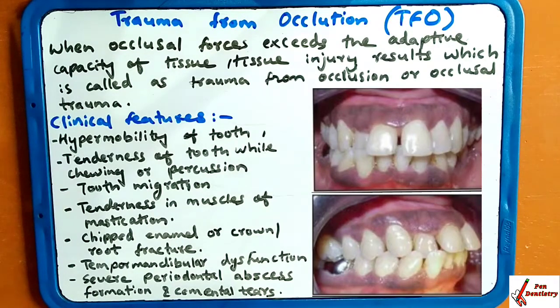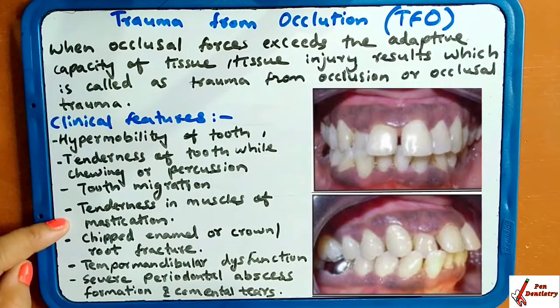Tooth migration. When the tooth has migrated, rotated or displaced, from mesial to distal or labial to lingual, lingual to labial, like this, at that time trauma from occlusion occurs. Because of the tooth migration, occlusal deformity occurs. That's why trauma is formed there.